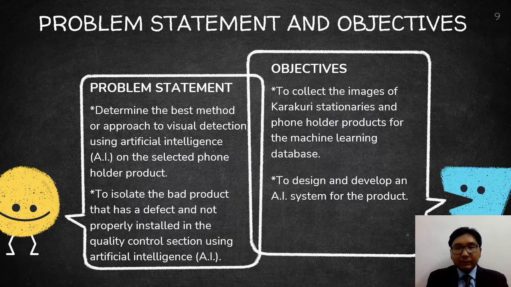The objectives for this project are to collect the image of category stationaries and phone holder products for the machine learning database, and to design and develop an artificial intelligence (AI) system for the product.